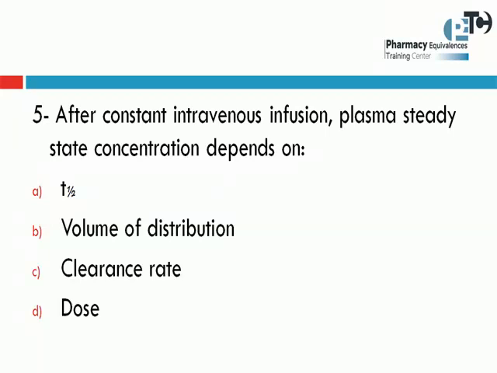Number 5. After constant intravenous infusion, plasma steady-state concentration depends on T-half, volume of distribution, clearance rate, or dose. Actually, if the drug is at a constant infusion rate, there is no effect of T-half or volume of distribution or the dose. The only effect here will be the clearance rate. If there is an increase in clearance rate, the drug will clear from the body faster. So the only effect here will be the clearance rate.